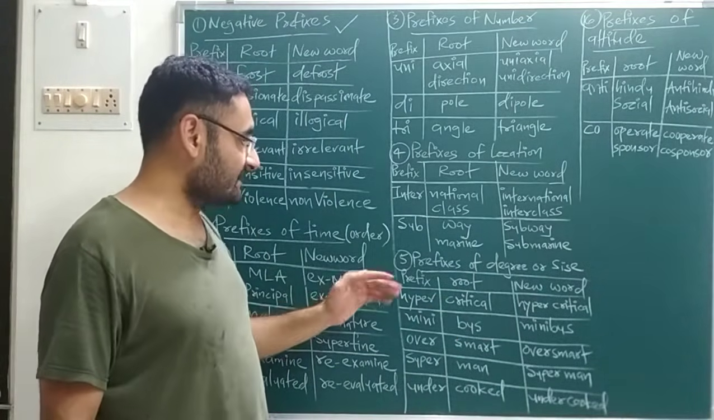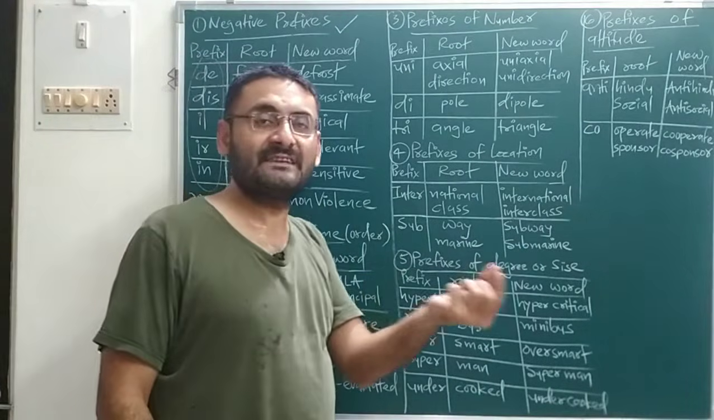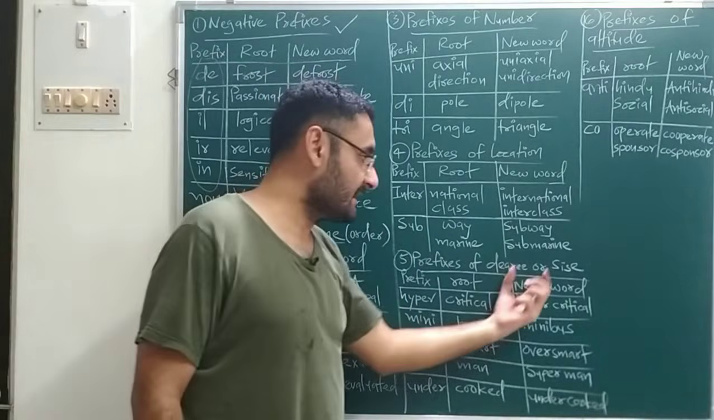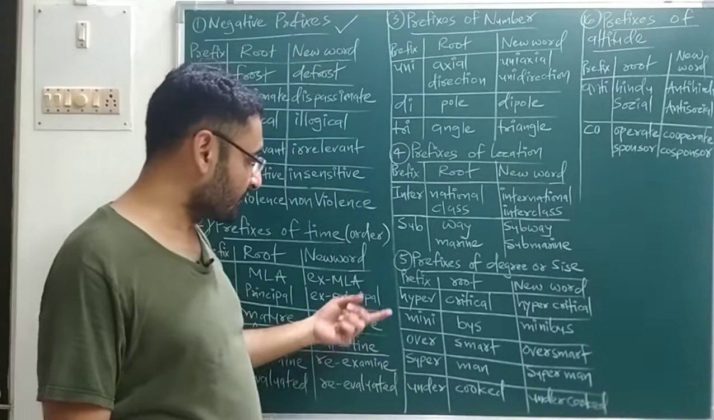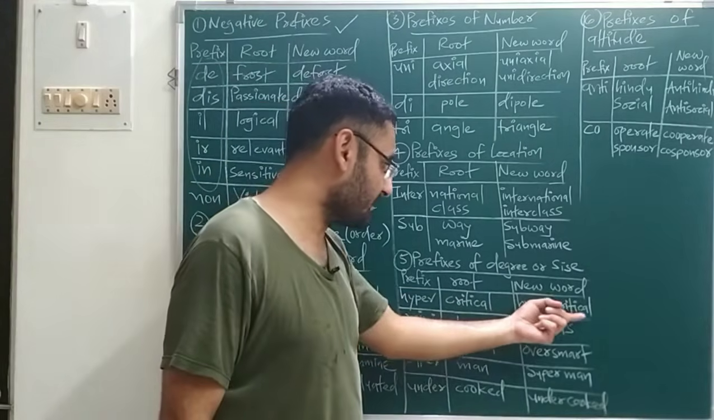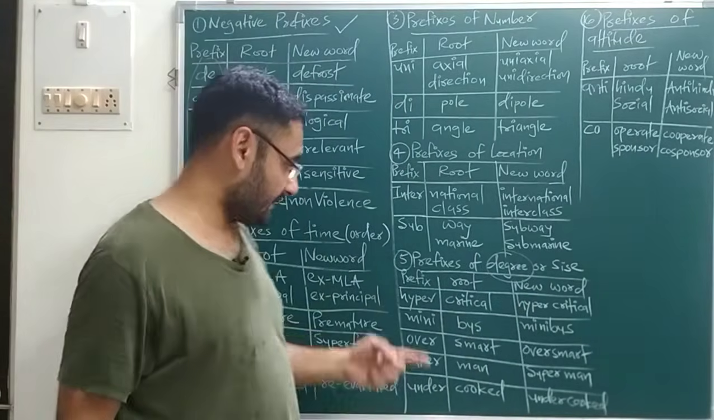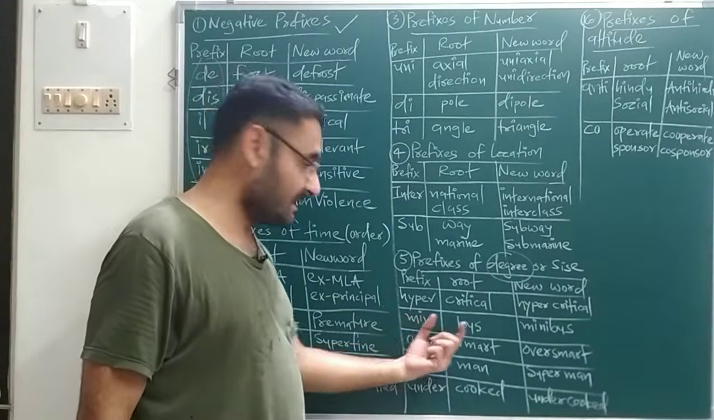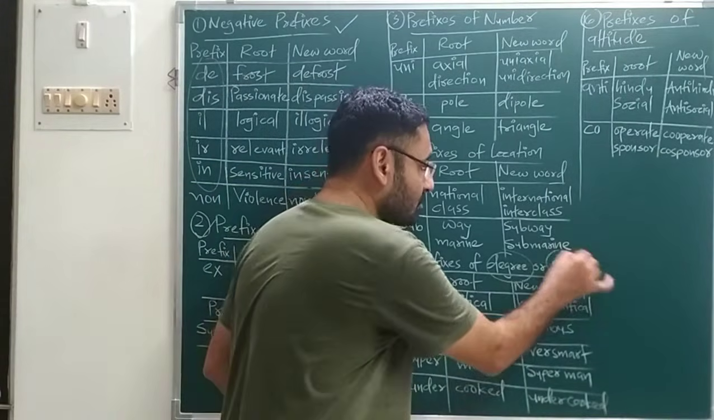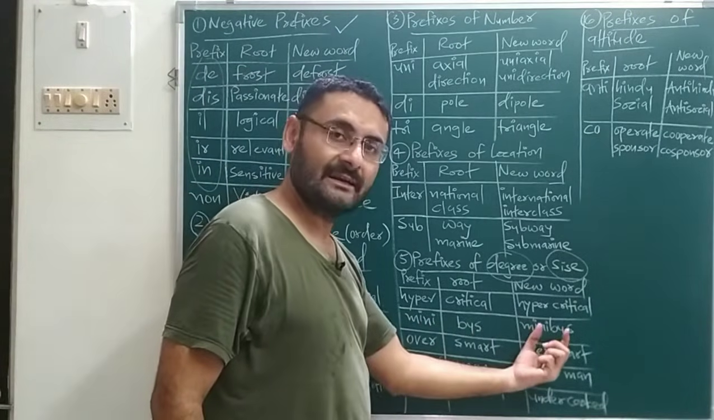Okay. Now next is prefixes of degree or size. So such prefixes that you place before the root, what happens? The new word will show the degree or size. How? Let us see. First is the prefix hyper, and the root word is critical, so the new word is hypercritical, which shows the degree. Okay. Next is the prefix mini, and bus is the root word, so minibus. That minibus shows what? It shows the size. Similarly, you can say mini, then skirt, so miniskirt, again size.